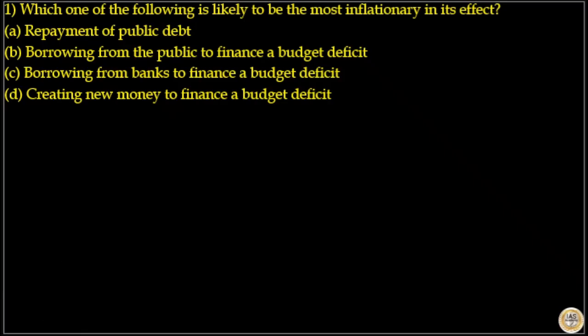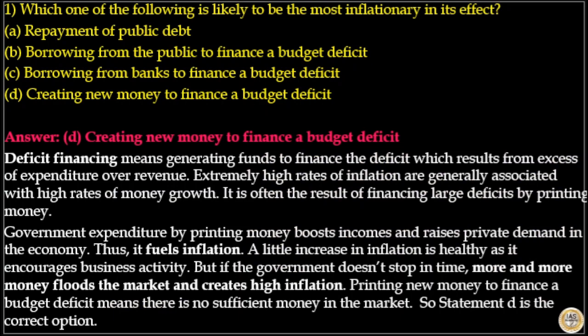Our first question is, which one of the following is likely to be the most inflationary in its effect? Options are repayment of public debt, borrowing from the public to finance a budget deficit, borrowing from the banks to finance a budget deficit, creating new money to finance a budget deficit. Here the answer to this question is option D, because the question is asking the most inflationary in its effect. So the answer is creating new money to finance a budget deficit.